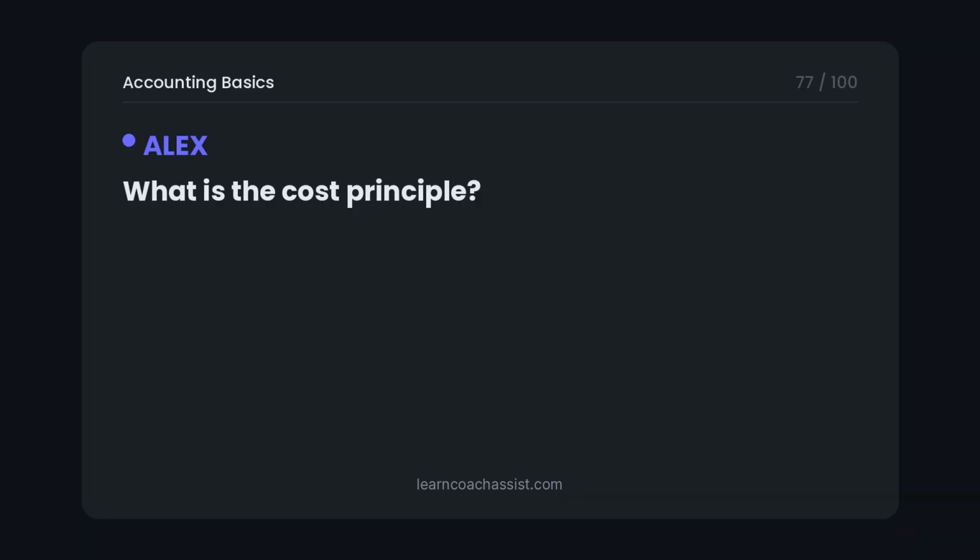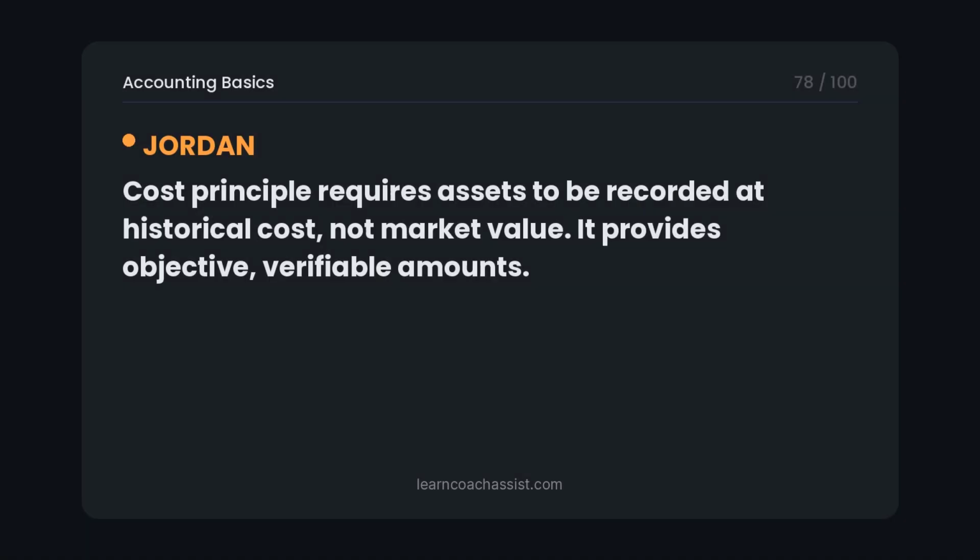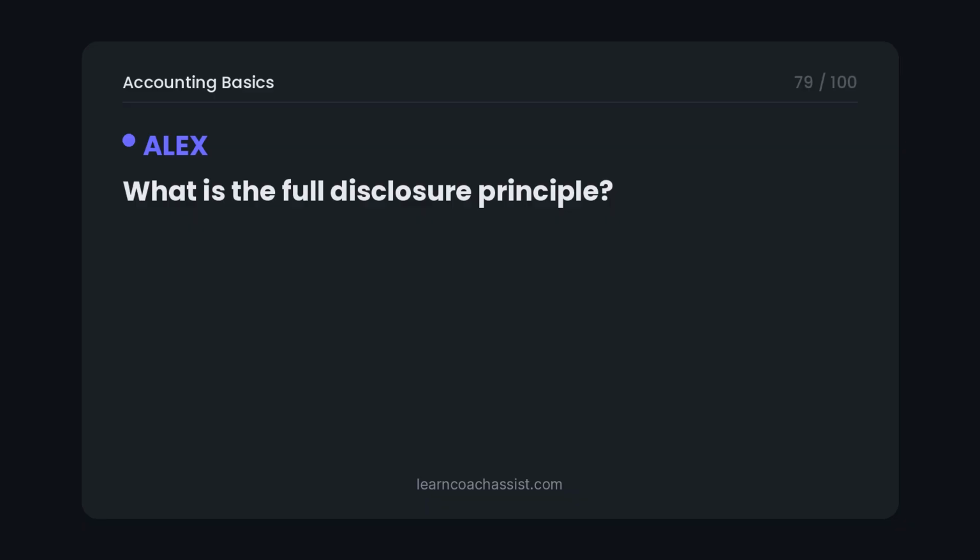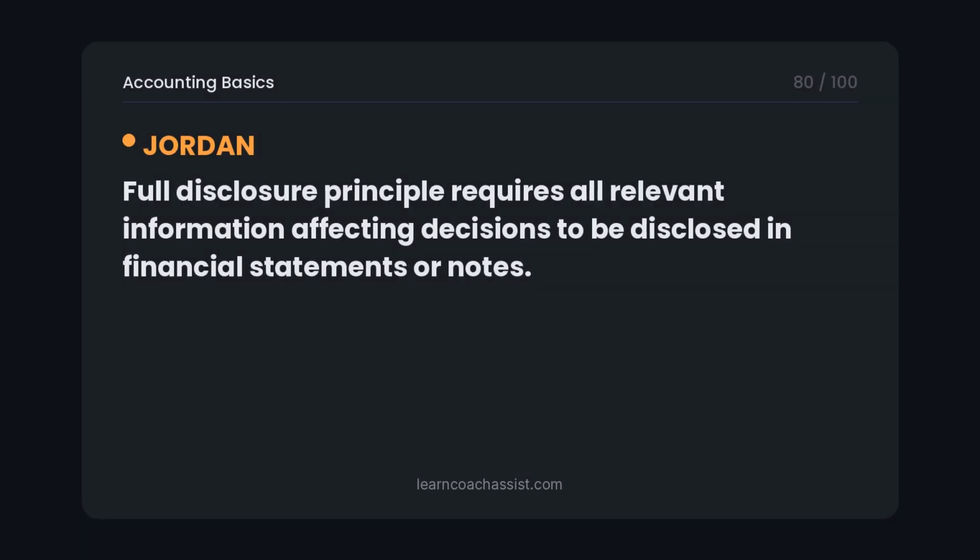What is the cost principle? Cost principle requires assets to be recorded at historical cost, not market value. It provides objective, verifiable amounts. What is the full disclosure principle? Full disclosure principle requires all relevant information affecting decisions to be disclosed in financial statements or notes.